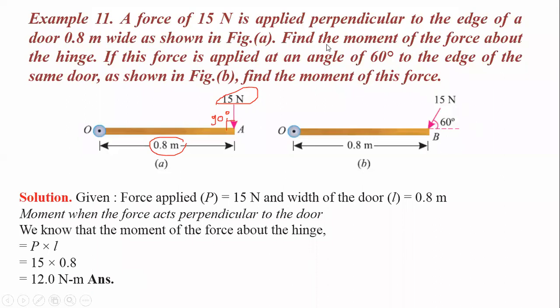Another case is when this force is acting at an angle of 60 degrees with the horizontal. For this condition, what will be the moment about point O? This will be solved by two methods.